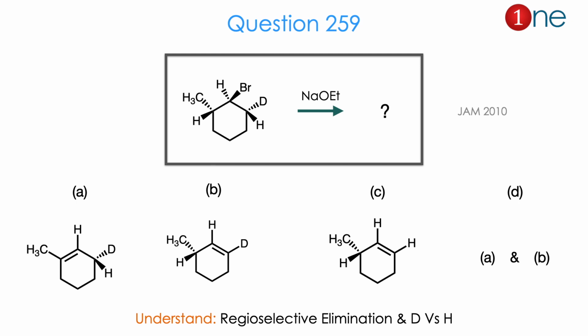Here the choices given are all elimination products. They are asking whether the hydrogen which is syn to bromine is eliminated, or the one trans to bromine is eliminated, or the deuterium and bromine are eliminated, or both are possible equally. So four different answers. From the question and the four different answers you might realize the question is about regioselective elimination, and whether the elimination is on deuterium or on hydrogen. The answer is C. Let us see how.